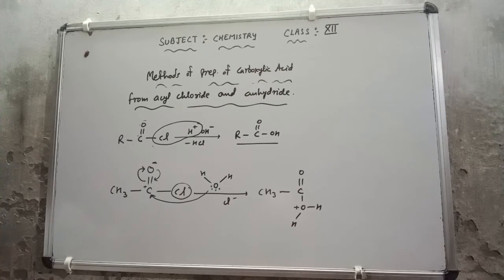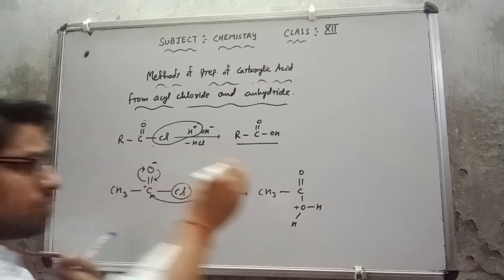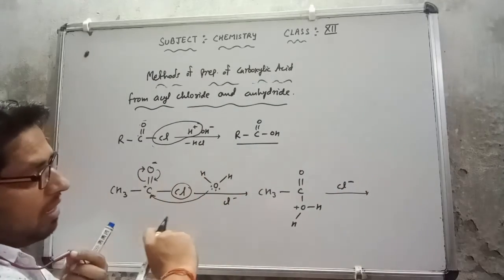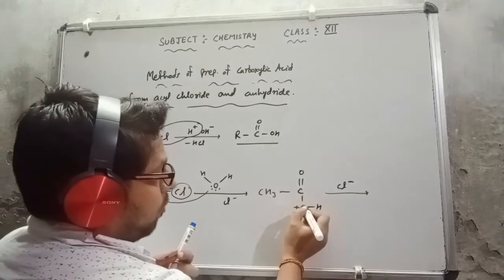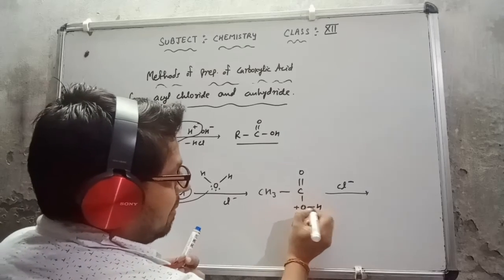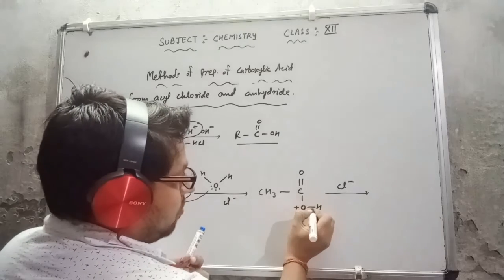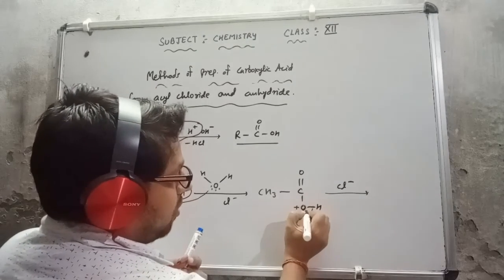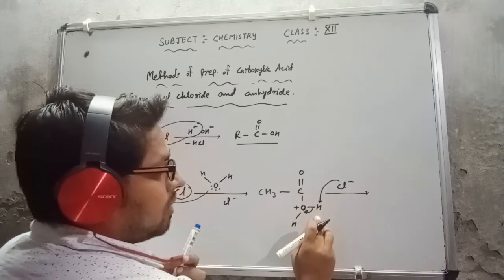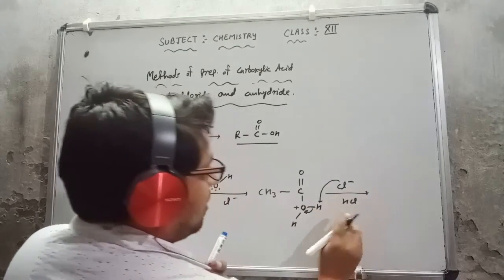Now in the product I am getting here, this Cl negative is released out, and the positive charge is available on the oxygen, so the bond will take the electron from this to the oxygen to neutralize it. Now this Cl will be attached to this hydrogen, because it is positively charged, so HCl will be released out.